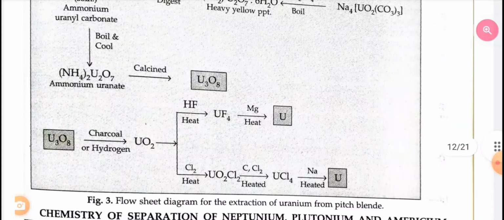Uranium oxide in the presence of charcoal or hydrogen gives uranium dioxide. Uranium oxide when heated with hydrogen fluoride gives uranium fluoride. Uranium fluoride further reacts with magnesium in the presence of heat to give uranium. Another route is uranium oxide reacted with chlorine in the presence of heat to give uranium chloride. Uranium chloride further reacts with chlorine to give uranium tetrachloride. Uranium tetrachloride reacts with Na in the presence of heat to give uranium.